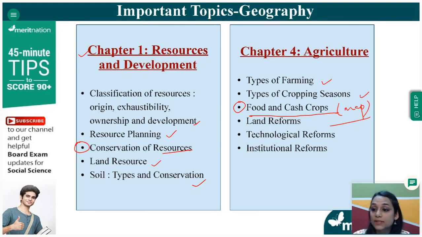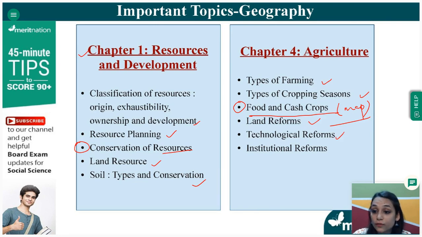So this chapter is there in your map marking. We'll come to the map marking topics later. But this is one topic in this agriculture chapter that you will be asked to mark the different, certain cash crops which is grown in a particular area, or maybe you will just be asked to identify that in this area which cash crop is grown. Then what are the land reforms that has taken place? That is also another important topic.